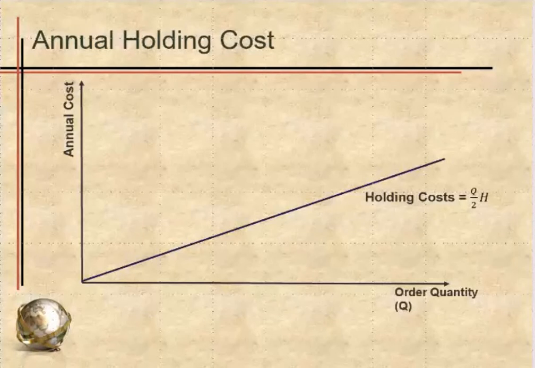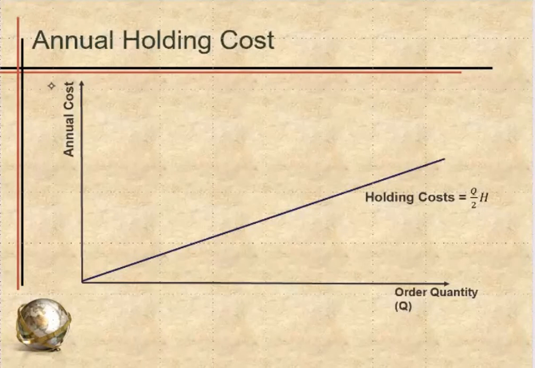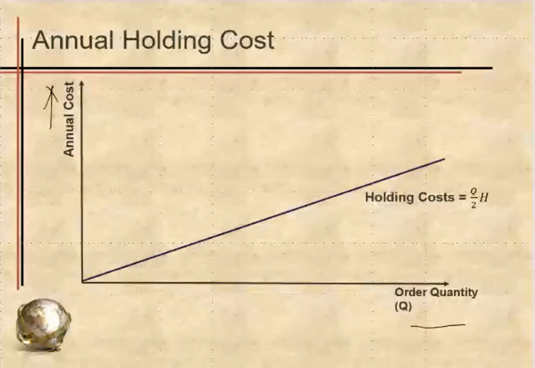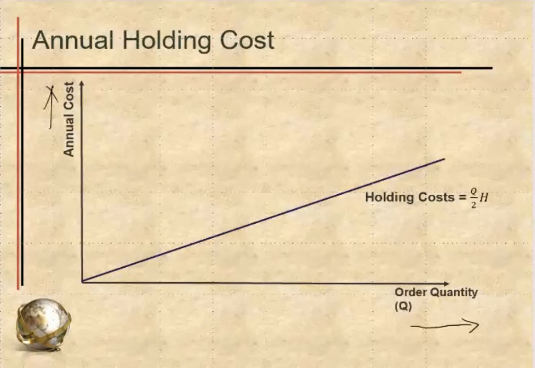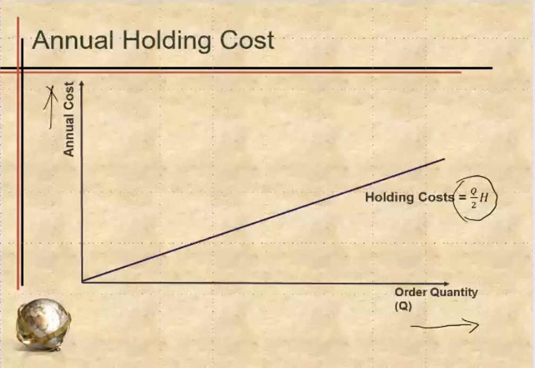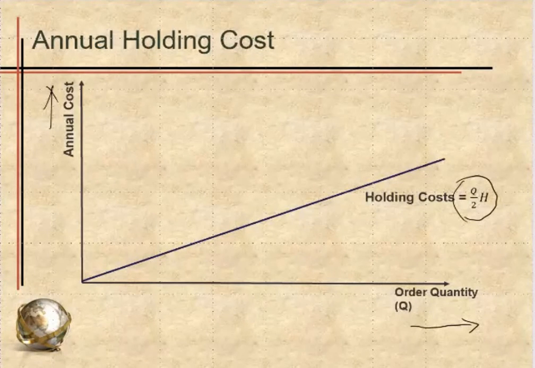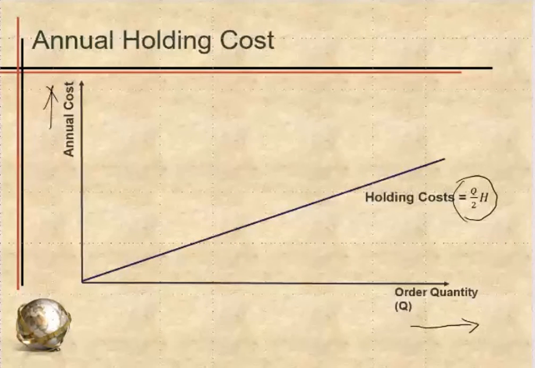Now, visually, holding costs look like this. The cost is the vertical axis, and the order quantity is the horizontal axis. Holding cost is Q over 2 times H. H is the holding cost per unit. It does not change. Q over 2 is the average inventory level during the year. So holding cost is Q over 2 times H.